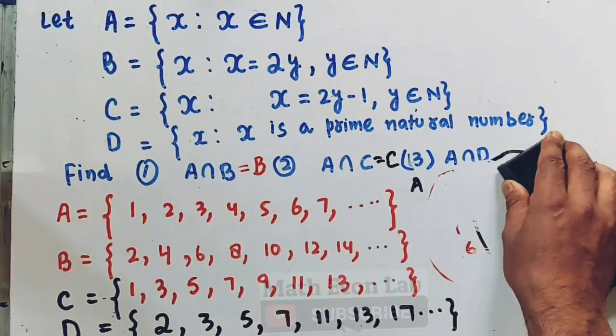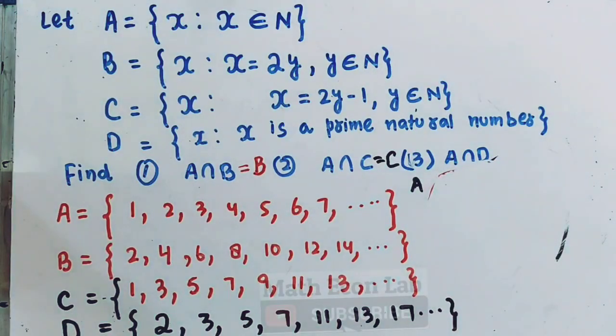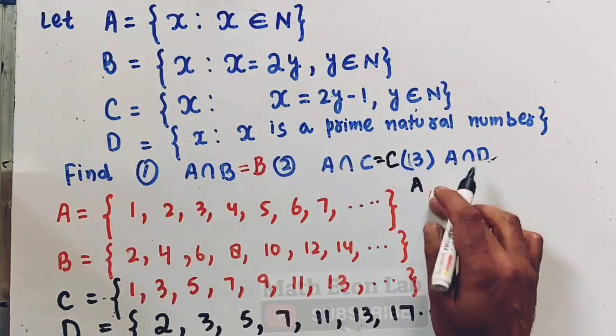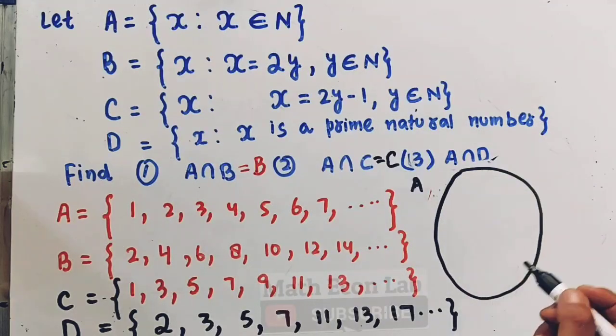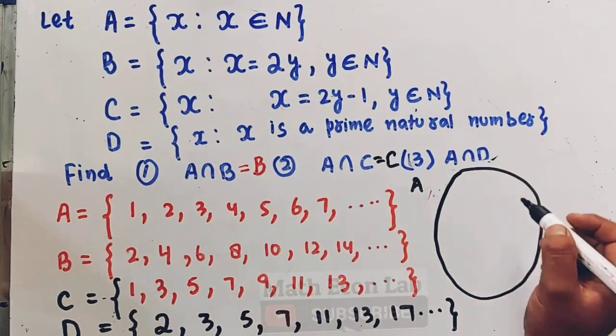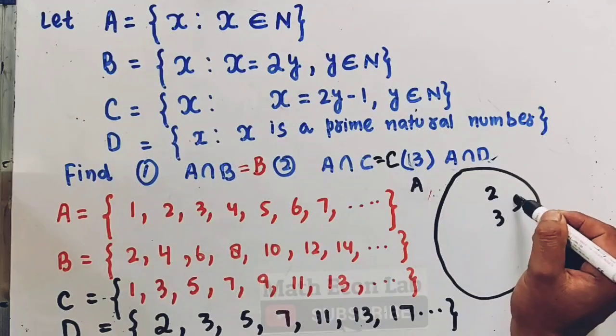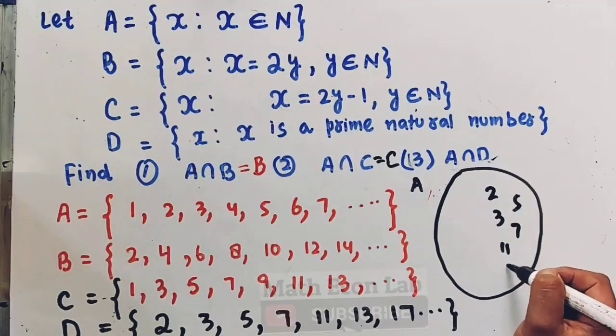Now let's take the last one, A intersection D. Again, in D we have prime natural numbers. In A we have all the natural numbers. So it will look like this. So let us take first this 2, 3, 5, 7, 11. So we have 2, 3, 5, 7, 11, 13.